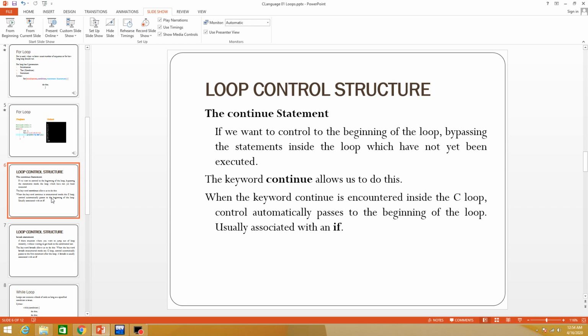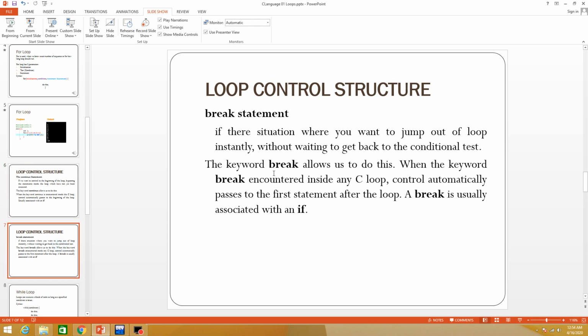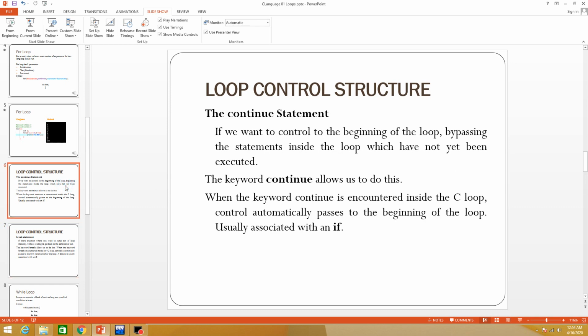What is the continue statement? The continue statement actually gives the control to the beginning of the loop, and the break statement gives the control to the end of the loop. The continue statement bypasses a single iteration and then gives control upwards.